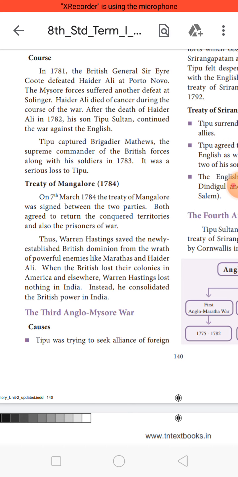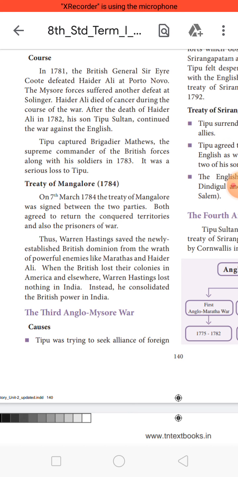Now, the Treaty of Mangalore. This treaty was signed between Tipu and the British. According to this treaty, both sides should return the areas captured during the war, and also release the prisoners of war.